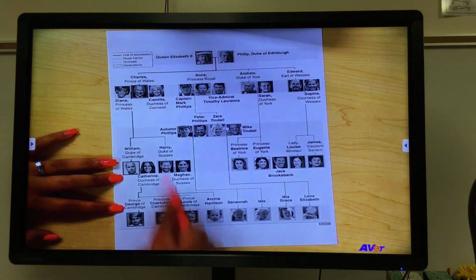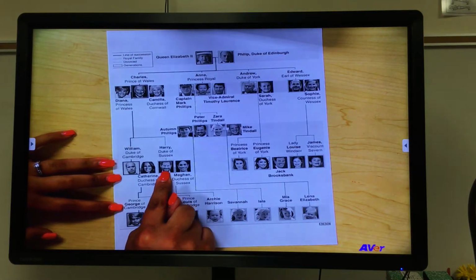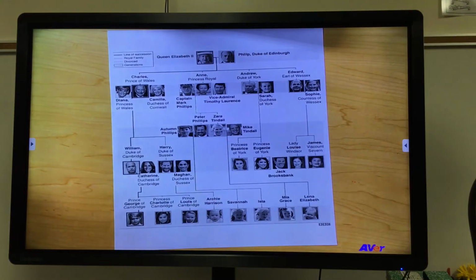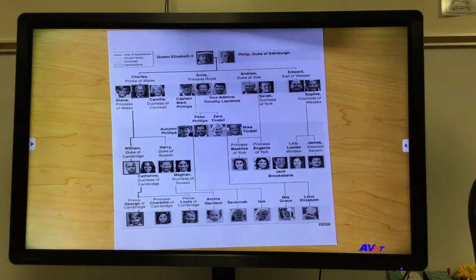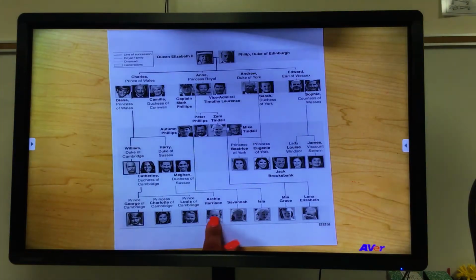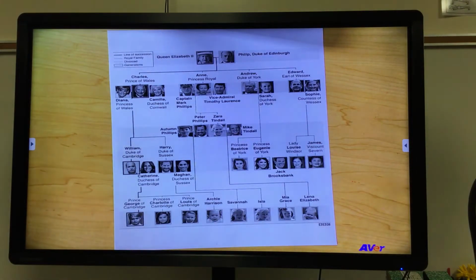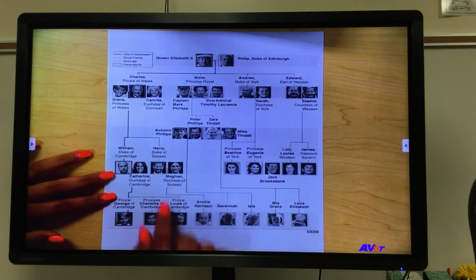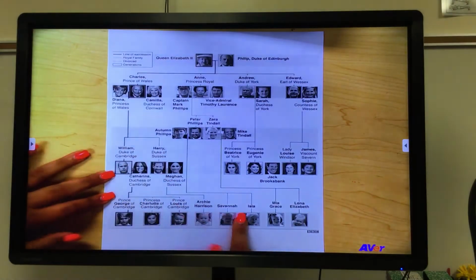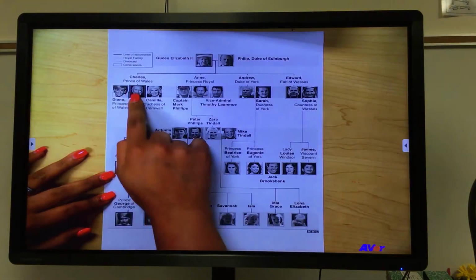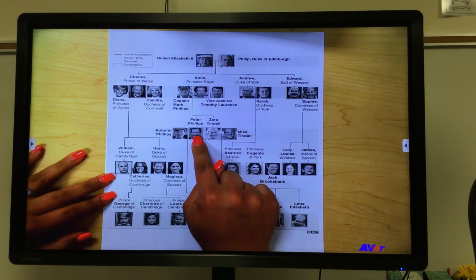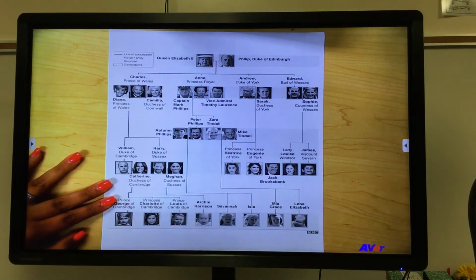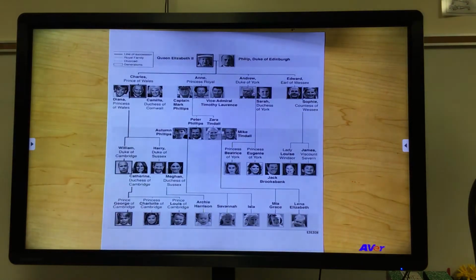And then it comes back up to Prince Charles' second-born son, which is Harry. So he's 6th in line to the throne. His kids would have been 7th, 8th, and 9th in line. But because him and Princess Meghan decided to leave the lineage, they no longer have any claim to the throne. So then it moves past them up to the next family, which would be Princess Anne and her family. Okay, so I just want to show you that it's really connected.